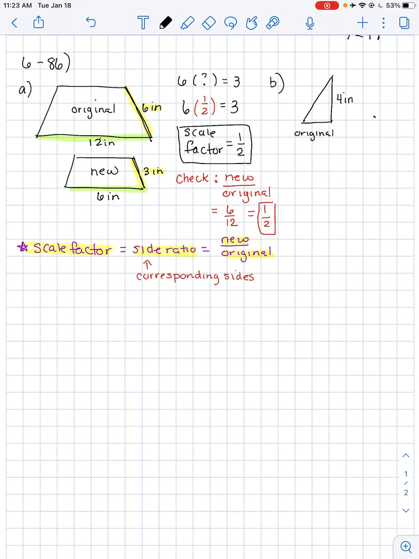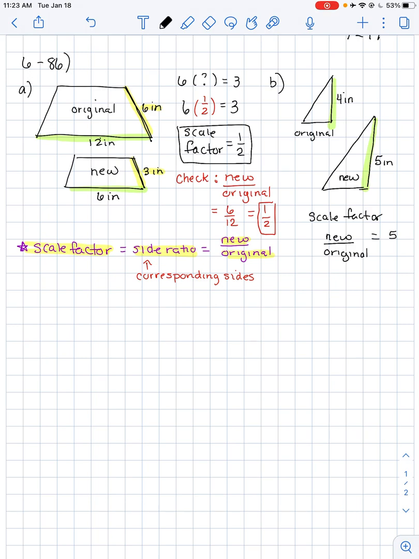And then it gives us a new triangle, and this one is 5 inches. So to find the scale factor here, again, we're going to take the similar sides. So we only were given these two similar sides. So remember to take the new over the original.